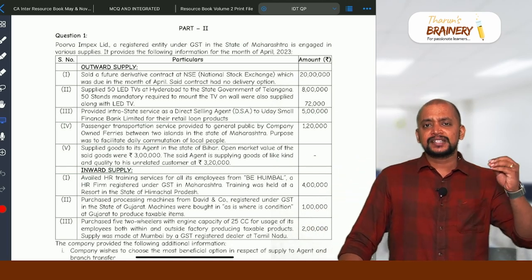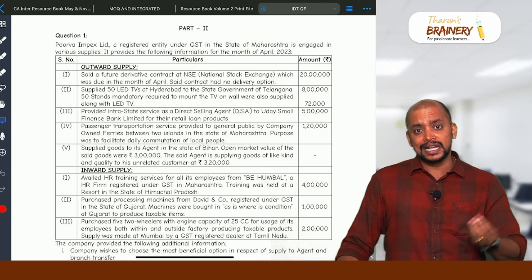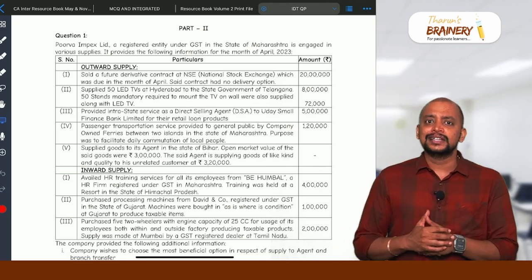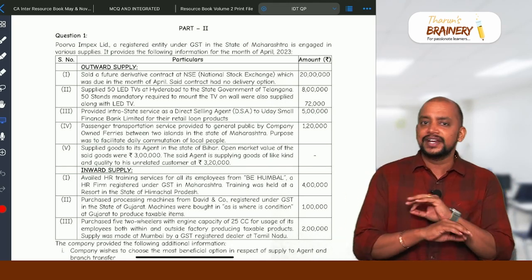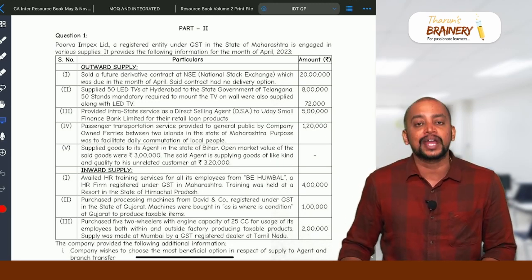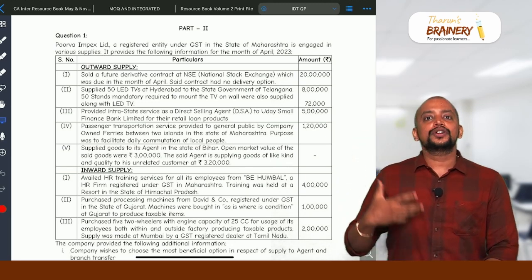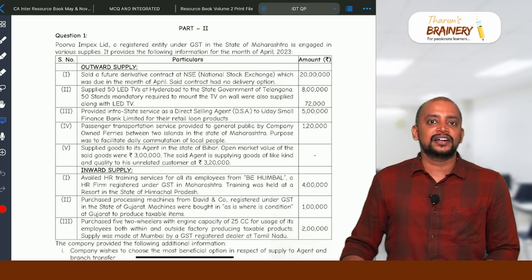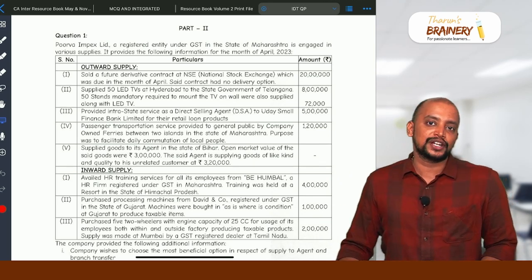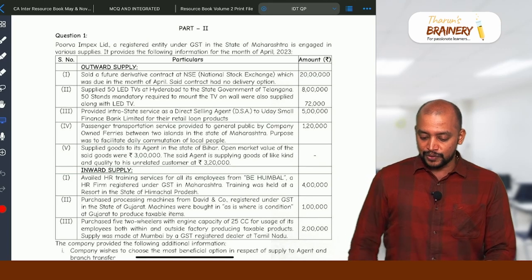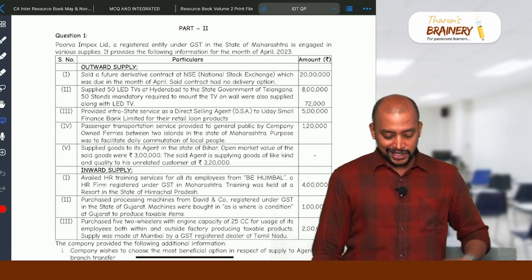And some students felt like the paper was lengthy. That's a common feedback for every attempt's indirect tax paper. Okay, so let's see what the questions are that have come and what the approach for these particular questions is. So question number 1, which is a 14 marks question.